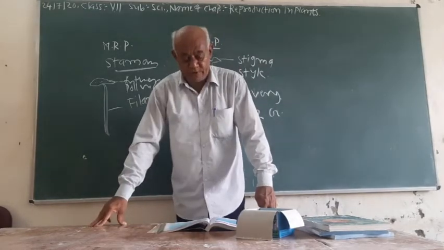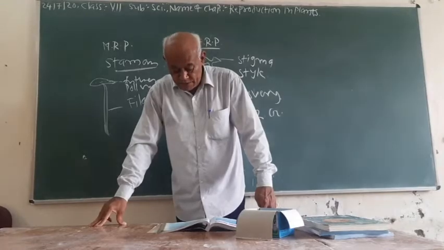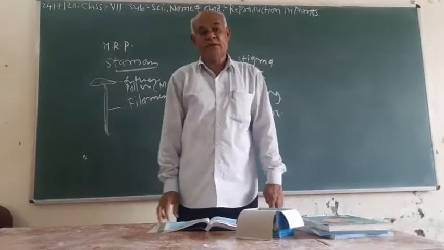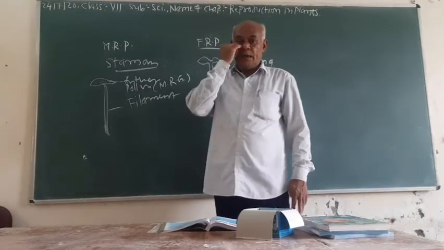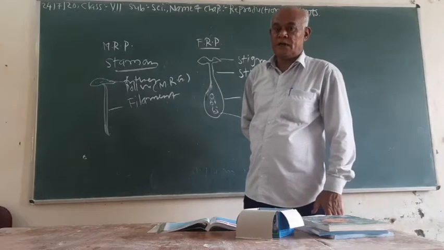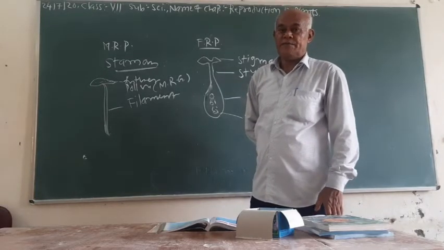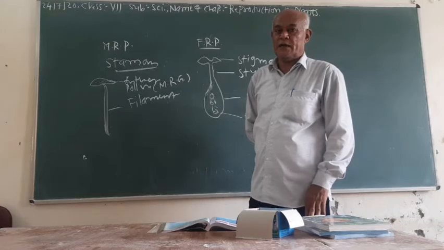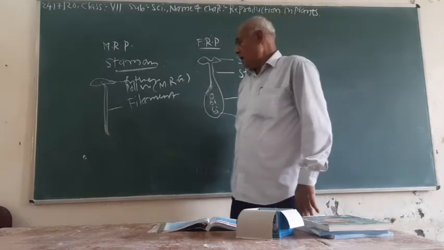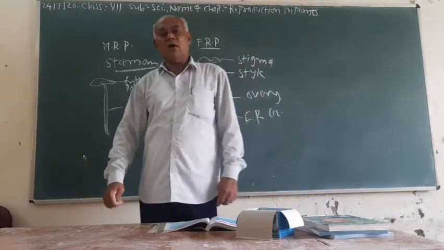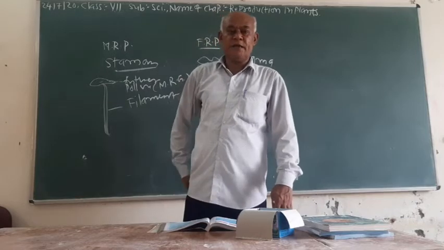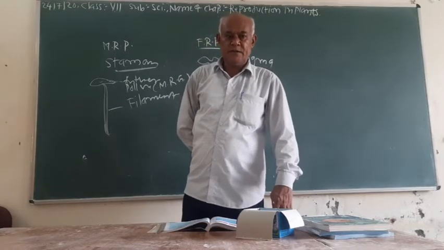Now move towards question number 8. Describe the various ways by which seeds are dispersed. So we learned seed dispersal and various methods of seed dispersal in the last period. We learned about the four methods of dispersal of seed, that is, dispersal of seed by wind.